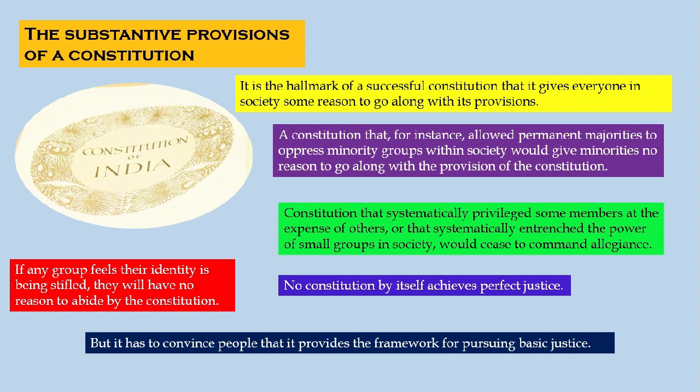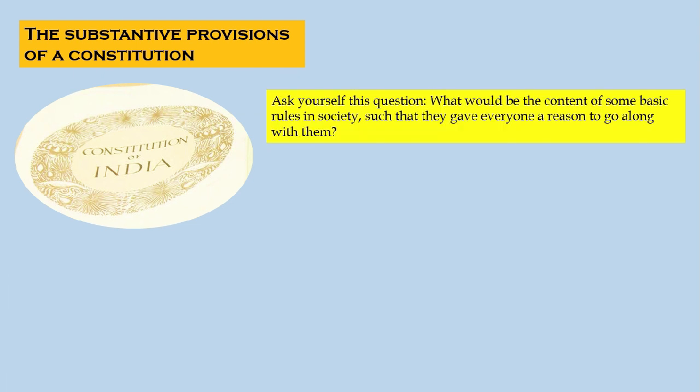And if any group feels that their identity is being stifled, they will have no reason to abide by the Constitution. So no constitution by itself achieves perfect justice. It has to convince people that it provides a framework for pursuing basic justice. Ask yourself this question: what would be the content of some basic rules in the society, such that they gave everyone a reason to go along with them?